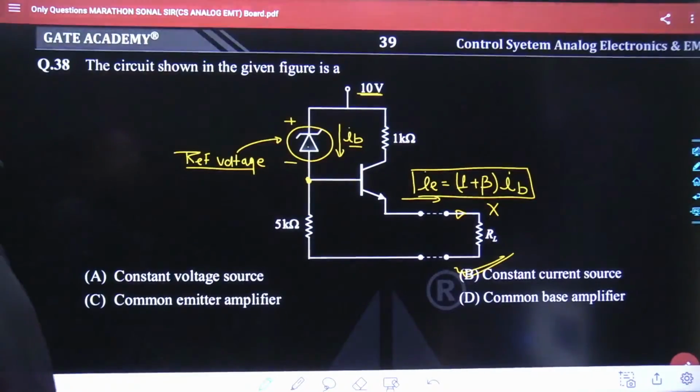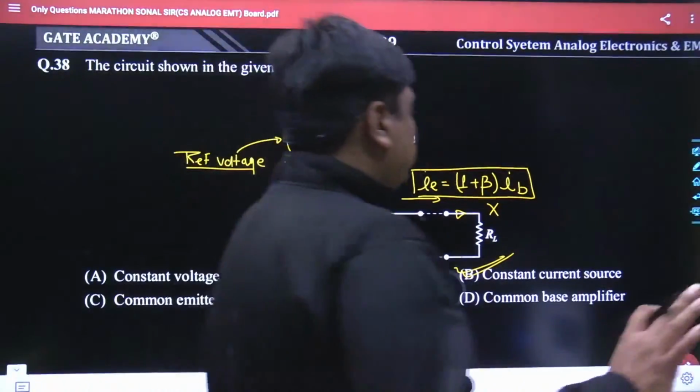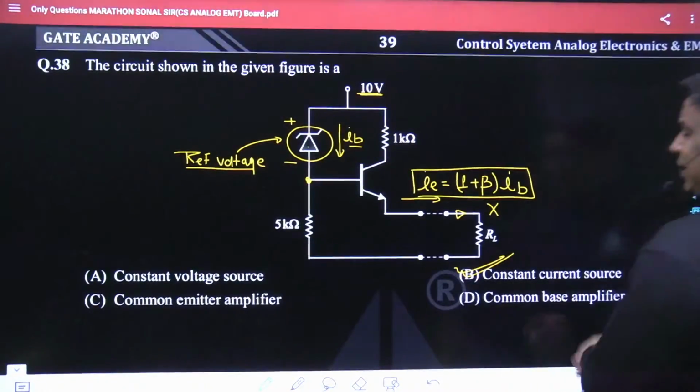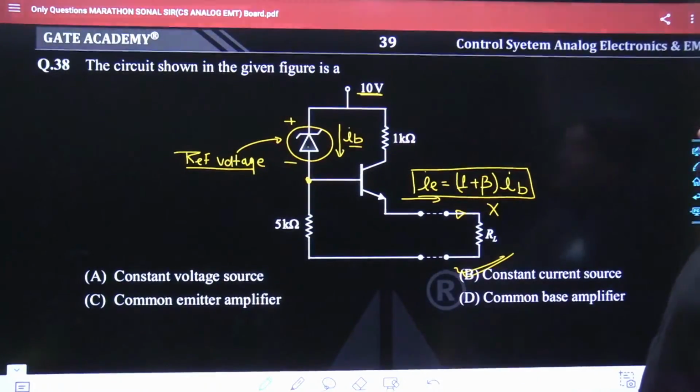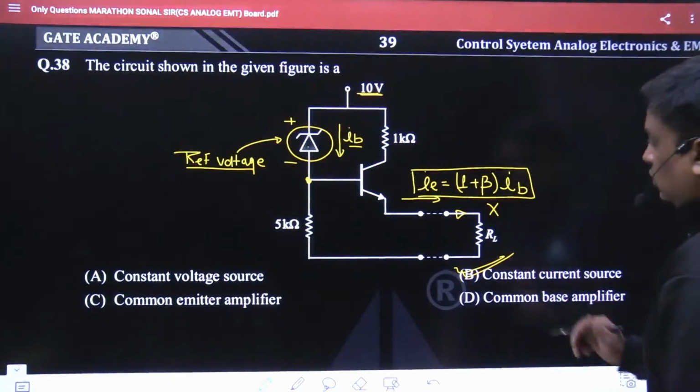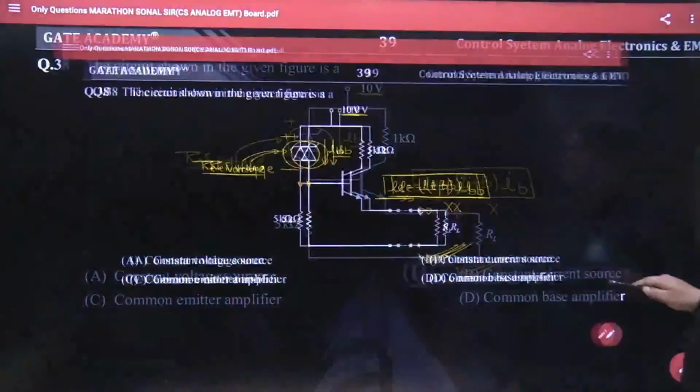But still I feel this problem must have been designed in a better way, because many of these students might get confused. So I would request each one of you not to take so many important concepts from this question, because this question could have been designed in a better way as well. So lump sum, the answer is option B.